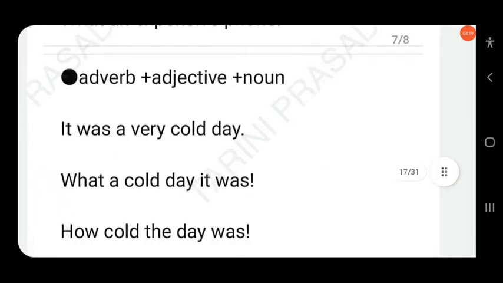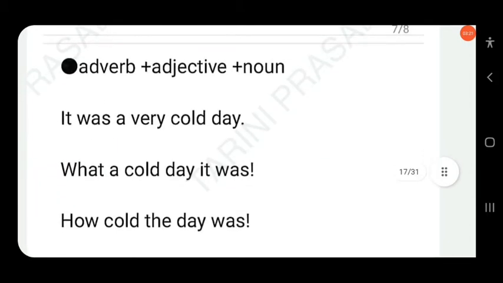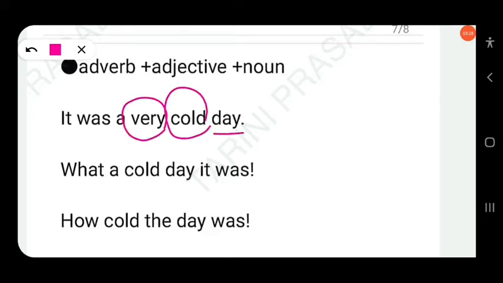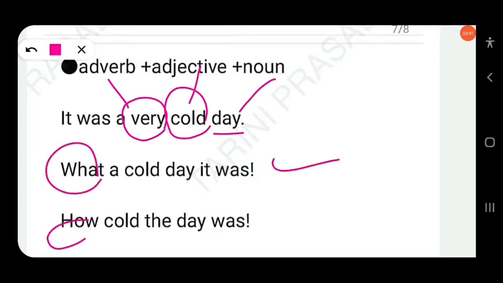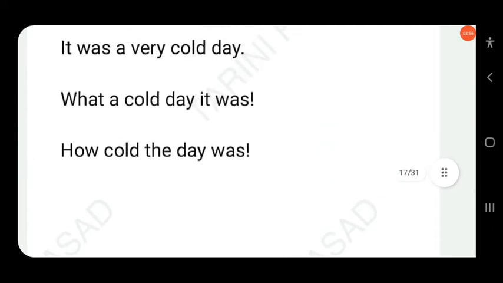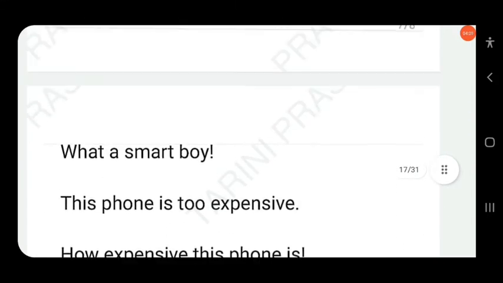If there is an adverb, adjective and also a noun: it was a very cold day. Here very is an adverb of degree, cold is an adjective, and day is a noun. You can change the assertive into exclamatory in two ways, what and also how. What a cold day it was. Or you can also write, how cold the day was. In this way you can change assertive into exclamatory sentences. Clear?